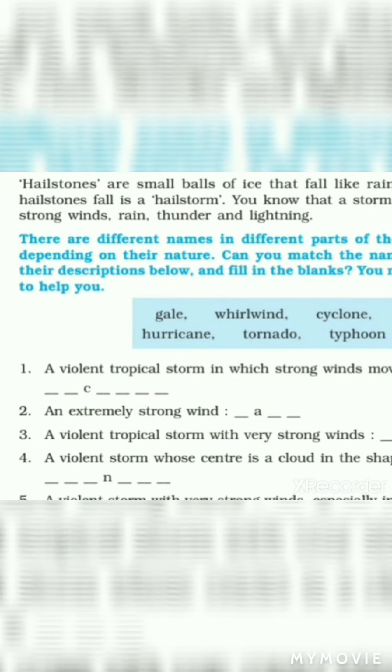So let's see one by one. Listen to this question and listen to the answer and then note down that in the textbook. First one, a violent tropical storm in which strong winds move in a circle.